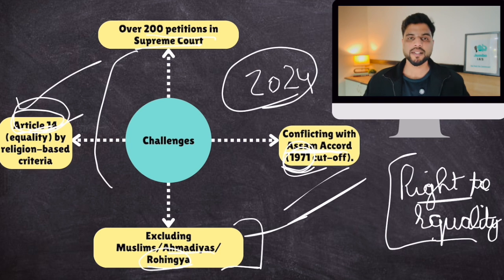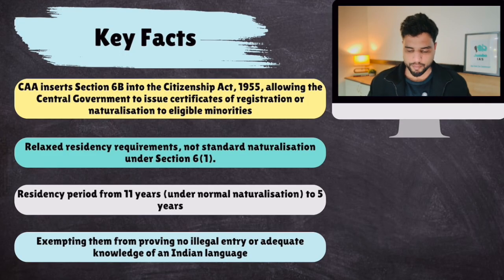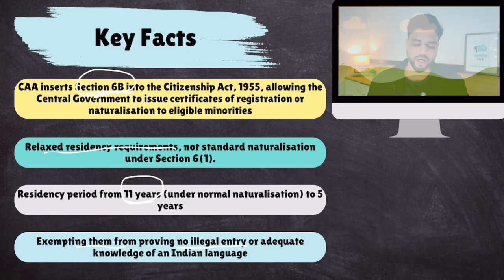By the way, there are a few key facts that you have to remember from CAA. Section 6B was basically not a new law, but an amendment to a previous law. Then relaxed residency requirements. The residency period is also relaxed, and they are exempted from proving no illegal entry. You don't have to prove that you have come to India legally. Even if you're an illegal migrant, you have been given some relaxation. Remember these points. Clear? And that would be all.